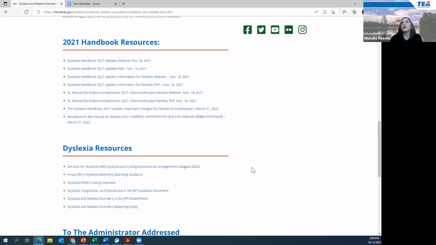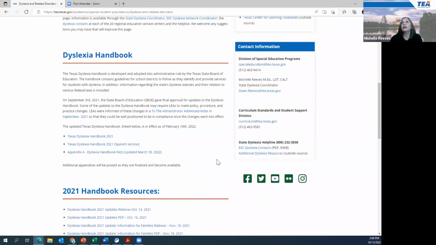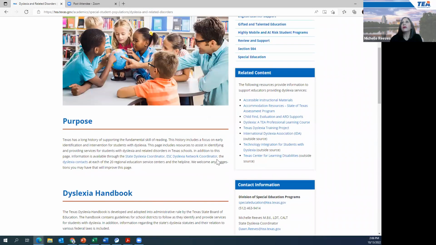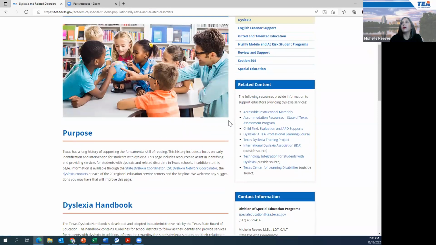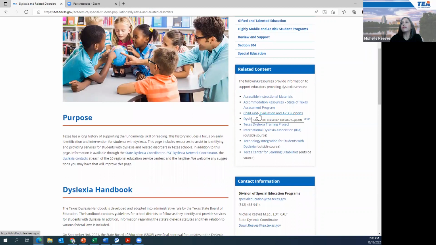All right, I'm going to scroll back up to the top, point out a couple of things up here as well. If you are looking for information about dyslexia monitoring, know that on this site, you can just click on review and support, and you can get there that way. And then I wanted to point out two things, the Child Find Evaluation and Support link here.